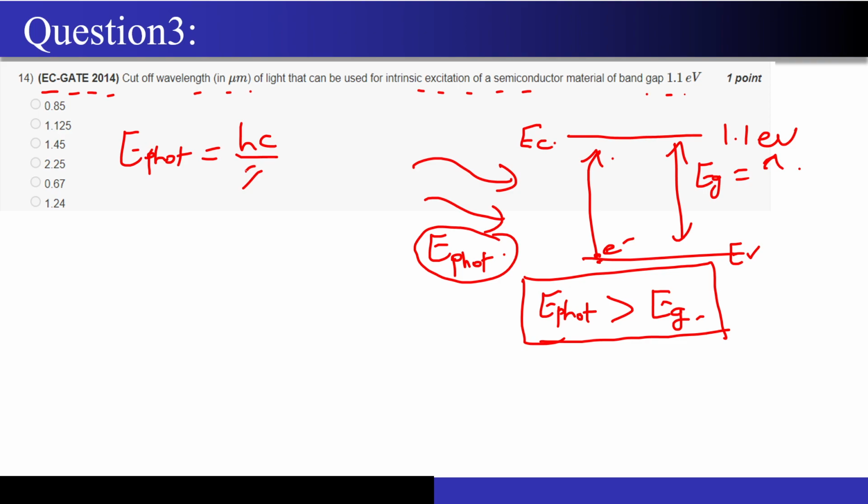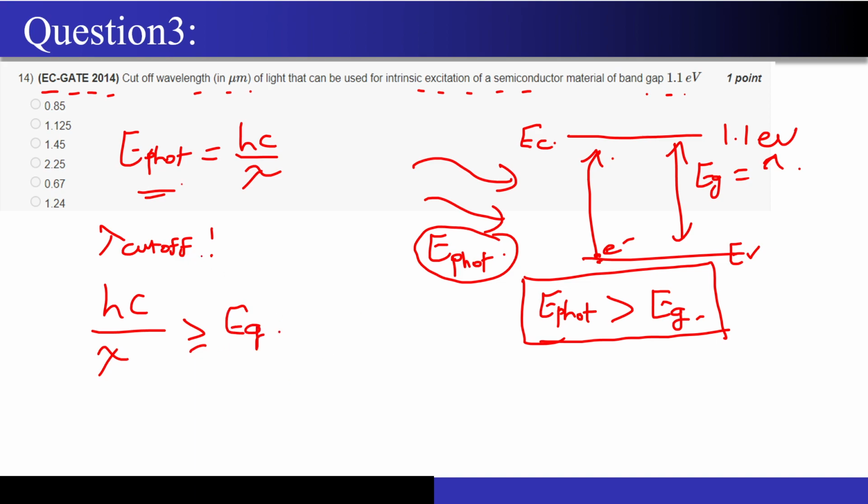Now they are asking me the cutoff wavelength, so they are telling me to find the value of lambda cutoff, so that the photon energy is barely sufficient to excite the electrons. So I will write hc upon lambda should be greater than or equal to Eg, correct?